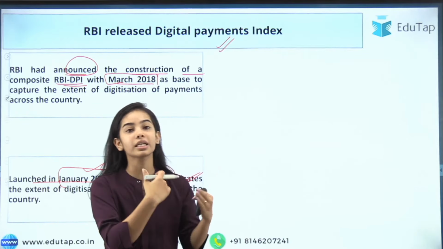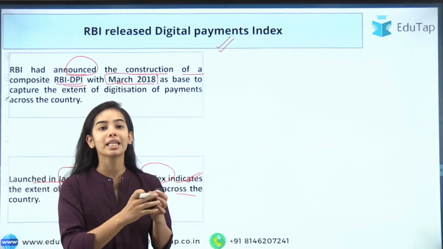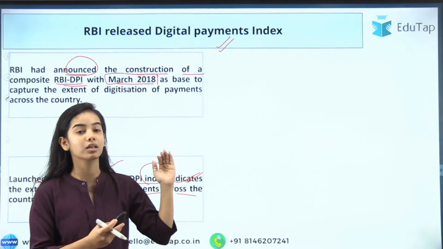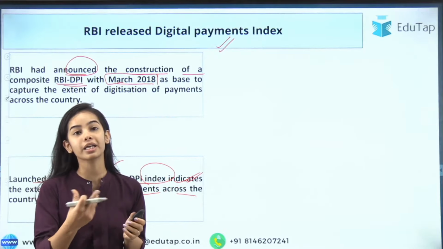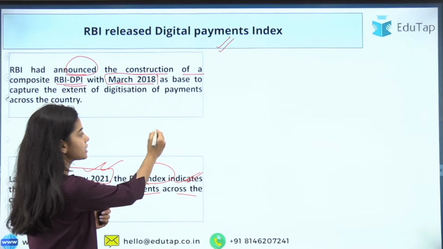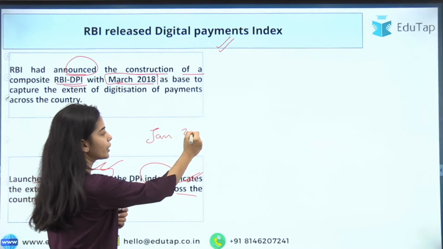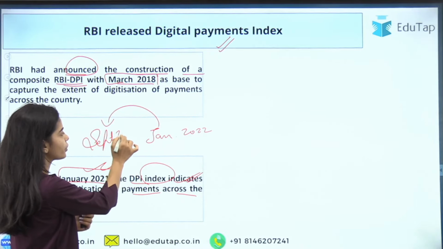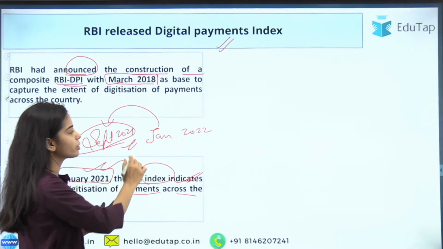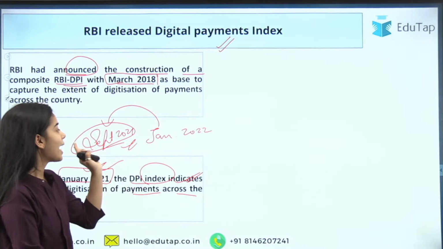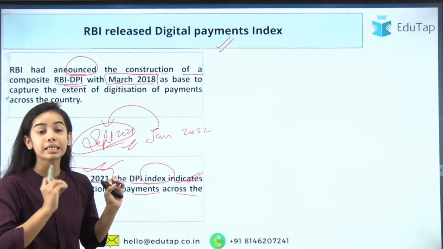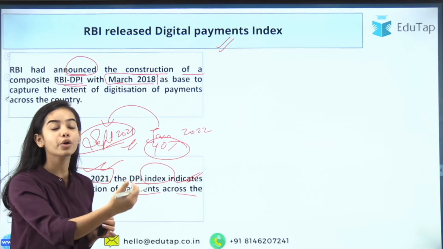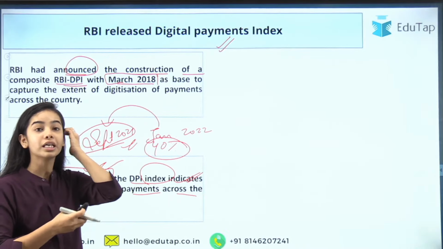And continuously the index is increasing, which shows that growth is happening. In the previous release, the index was released in January 2022 for the period till September 2021, and it told us that 40% year on year growth has happened in the Digital Payment Index.